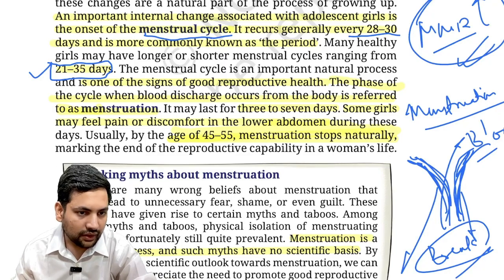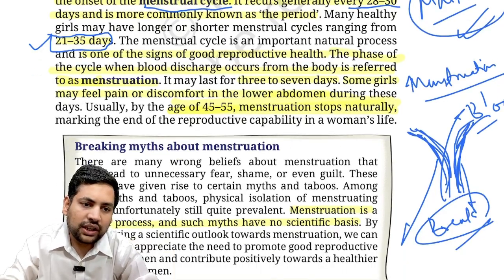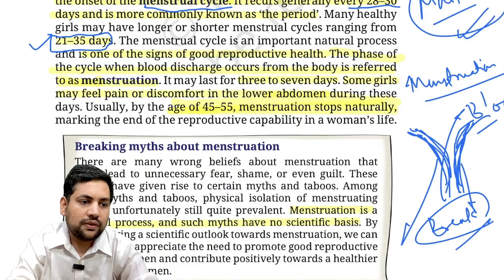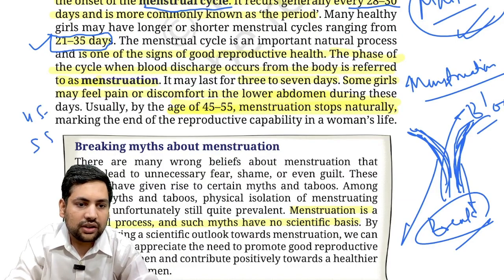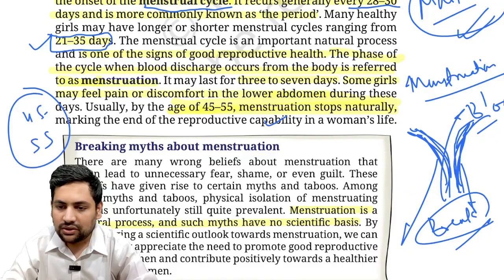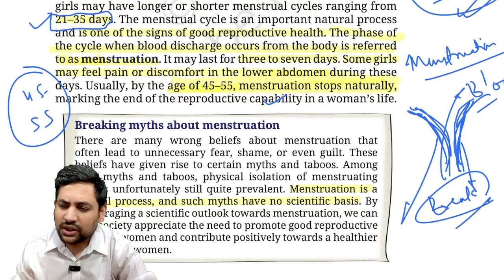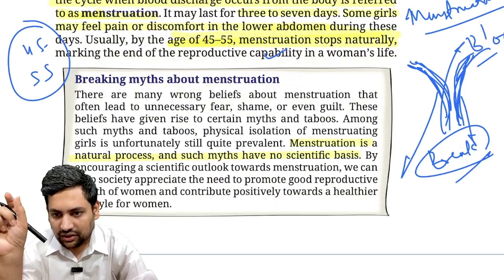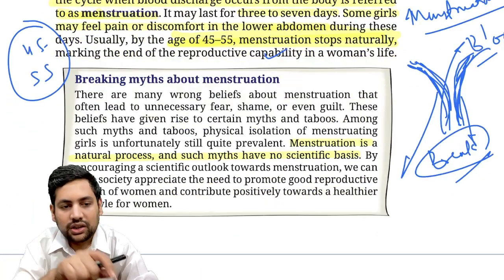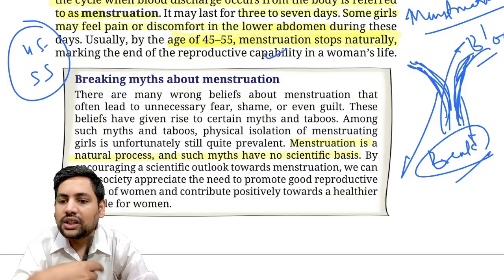Now, eventually around the age of 45 to 55, this tends to stop. The menstruation stops naturally. This is also called menopause. This is an indication that this woman no longer has the capability of reproducing.